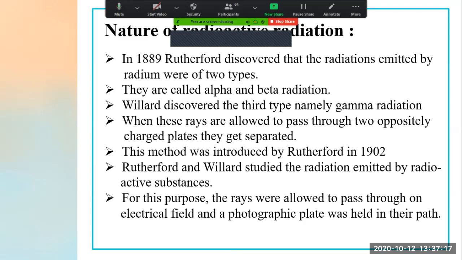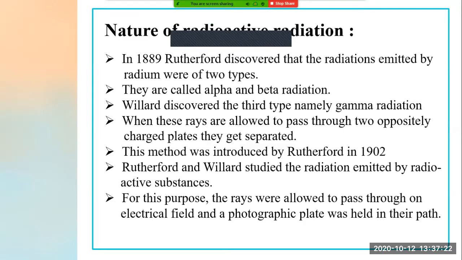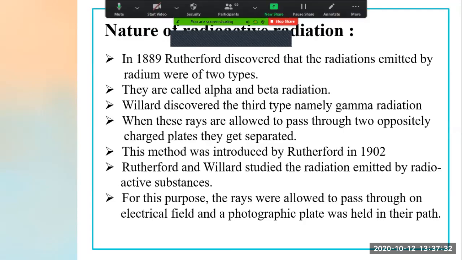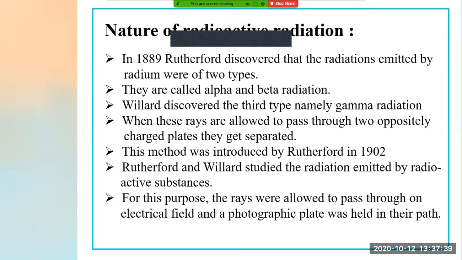They are called alpha and beta. He found that alpha and beta are emitted by radium.